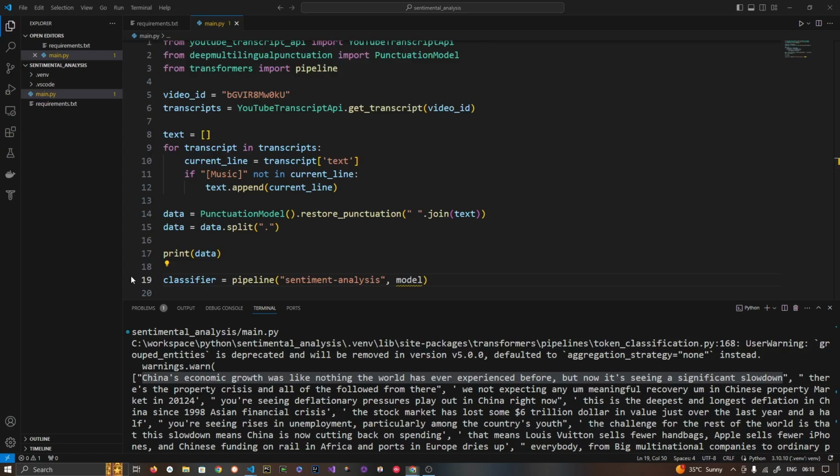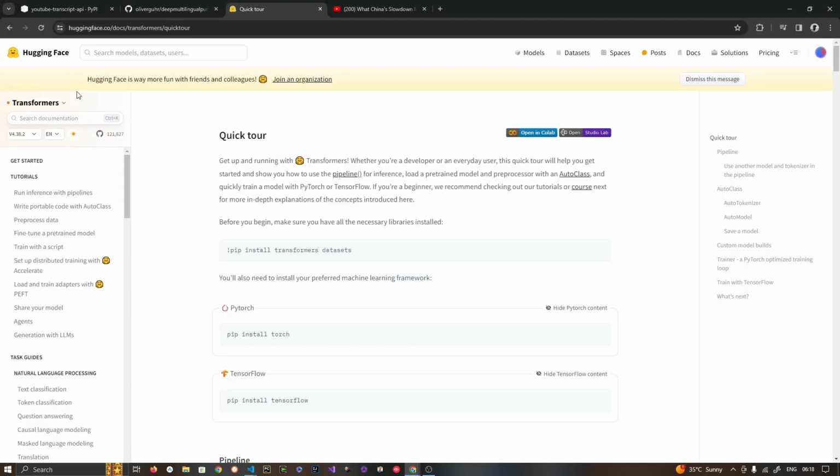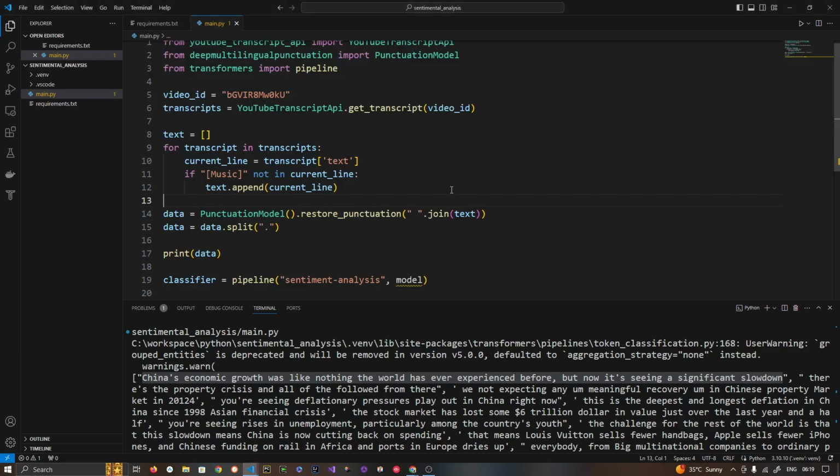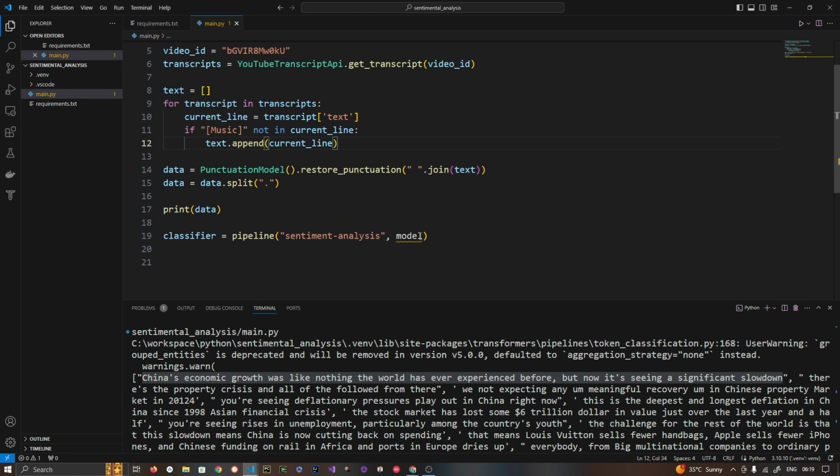So what exactly is Hugging Face? Just like on GitHub or GitLab, you share your code, right? It's a code repository. Just like that, Hugging Face is a repository for your models. So you can create your own models and share them with everyone. You can make it open source or something like that. So we are going to use one ready-made model, and I can actually keep it like this, but in production.